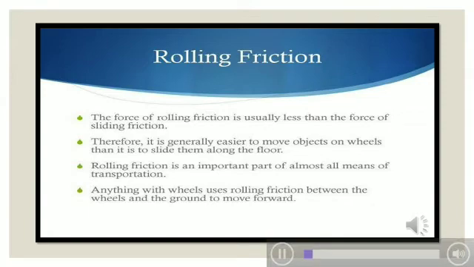The force of rolling friction is usually less than the force of sliding friction. Therefore, it is generally easier to move objects on wheels than it is to slide them along the floor. Rolling friction is an important part of almost all means of transportation. Anything with wheels uses rolling friction between the wheels and the ground to move forward.